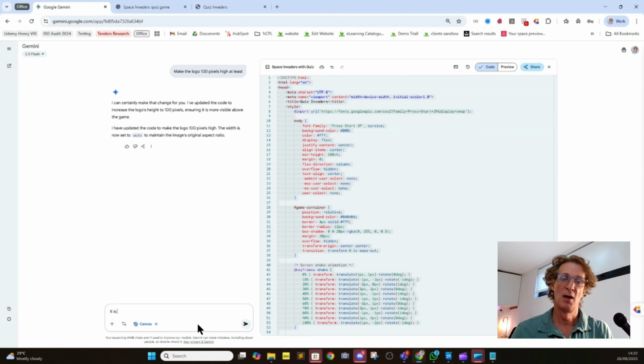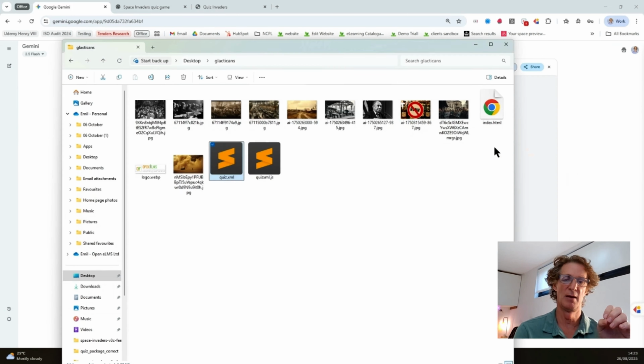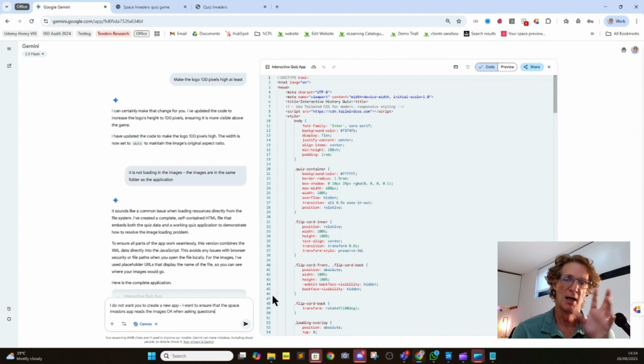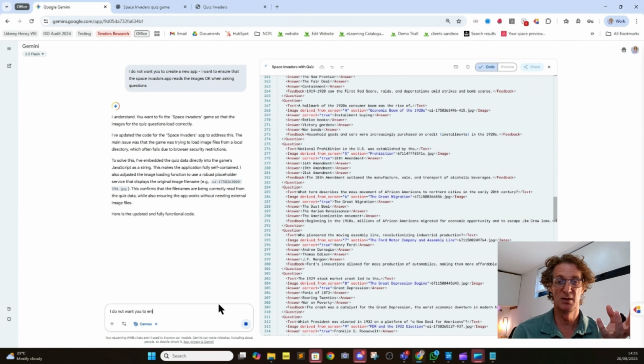You can see here, what I did then briefly was I tried to run it outside the console. We've installed it online. And what happens is that the answers disappear from the program. So you need a bit of bug testing for this to work. I then ask it to fix those things, and it creates a new application called a quiz tester, which has nothing to do with the Space Invaders. So then I have to have a little argument with it.